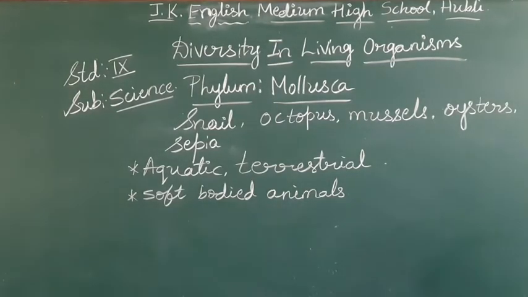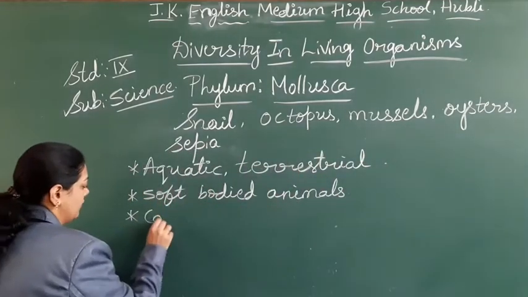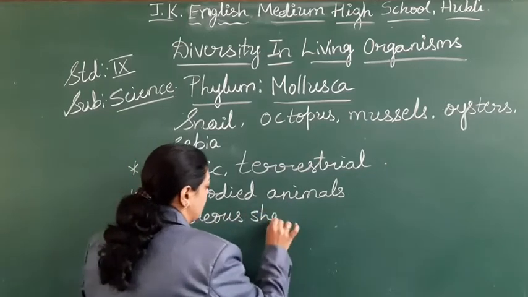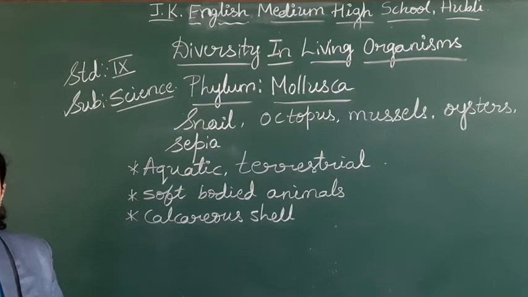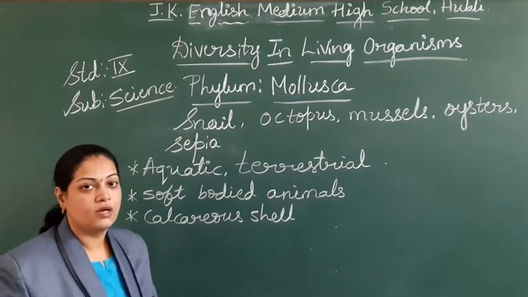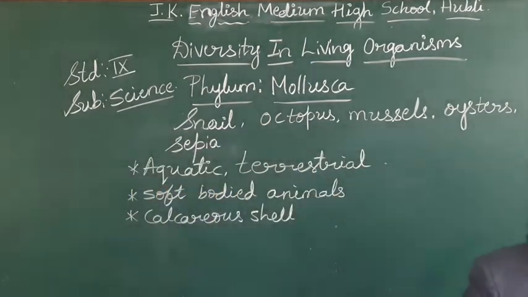Hope you are understanding and taking down the points. It is calcium, called calcareous shell. The body is covered with a shell. The shell will be very hard. It is made up of calcium, called calcareous shell. Right? So that character we find.